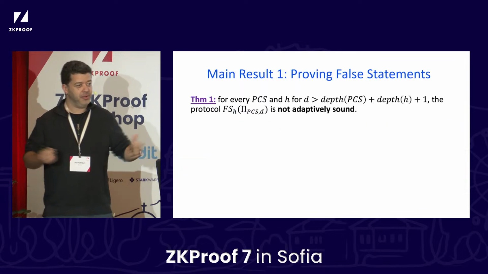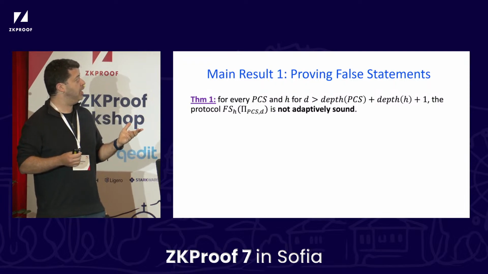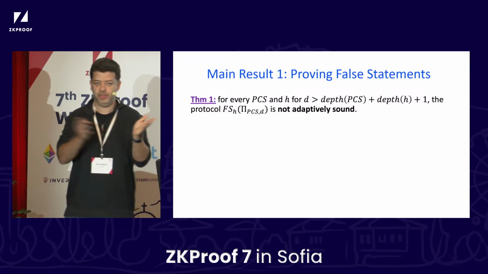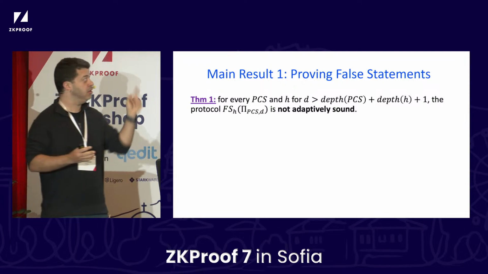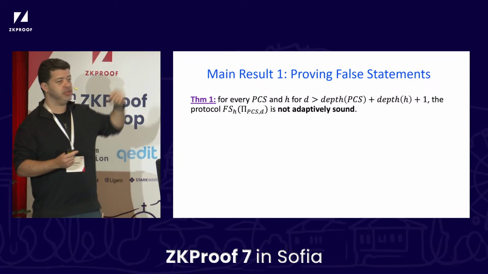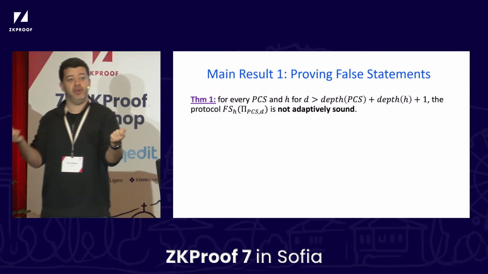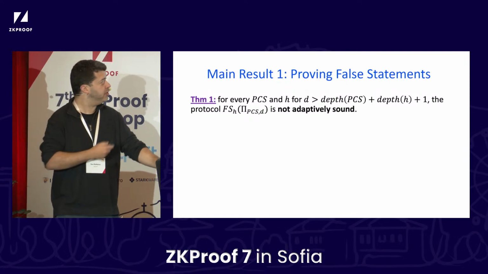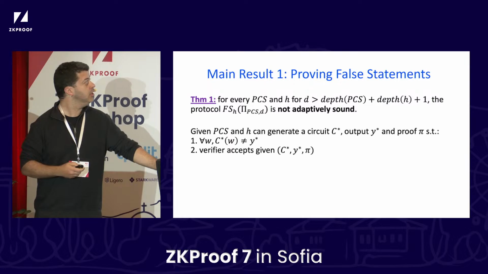Cool, so with that setup, I can state what our results are. So what we show more precisely is the following. Tell me what PCS you use. You choose it. Tell me what Fiat-Shamir hash function you use, Poseidon, whatever you want. When you tell me the PCS and H, now for a sufficiently large depth, I can prove a false statement. Okay, so the order of quantifiers is sort of like the depth depends on your choice of PCS and H.